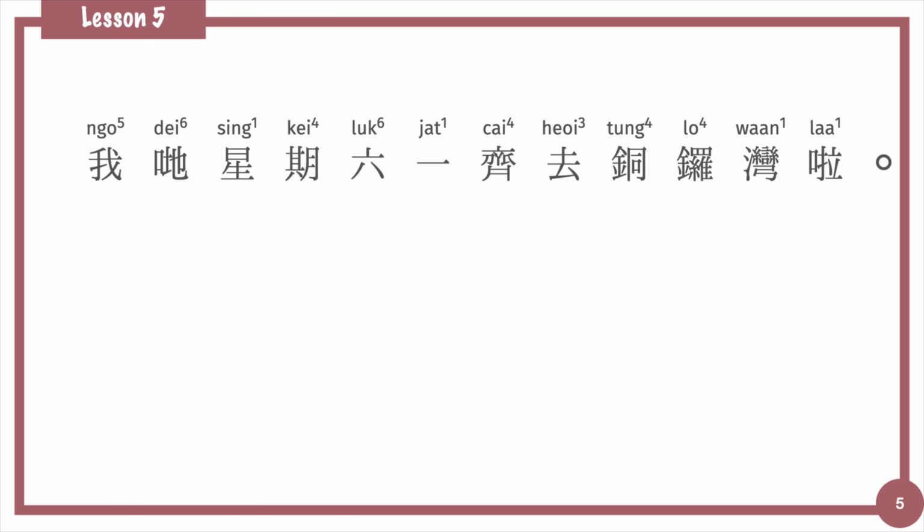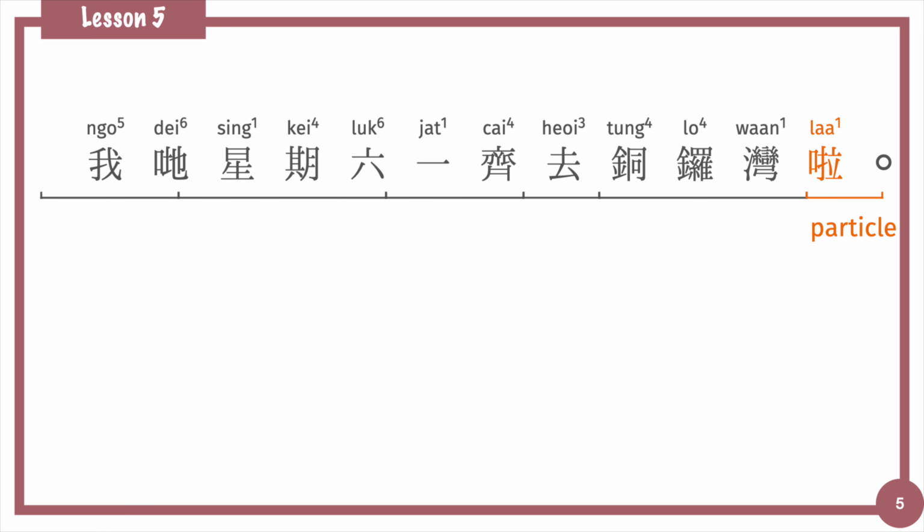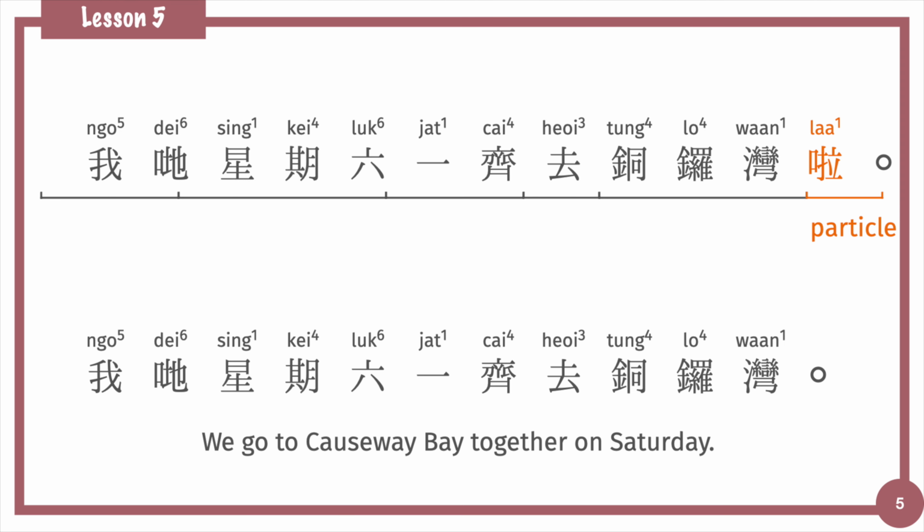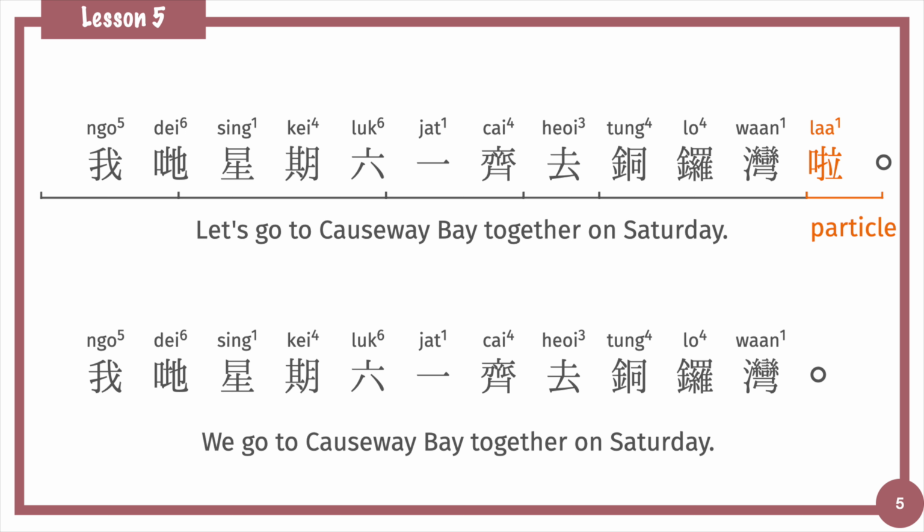Then go back to the sentence. 我哋星期六去銅鑼灣啦. Let's focus on the sentence-ending particle 啦. When the particle 啦 appears at the end of the sentence, it shows a meaning of invitation or giving a suggestion. If the sentence is without 啦, like 我哋星期六一齊去銅鑼灣, it's a normal sentence meaning we go to Causeway Bay together on Saturday. Adding 啦 at the end shows a friendly invitation. 我哋星期六一齊去銅鑼灣啦. Let's go to Causeway Bay together on Saturday.